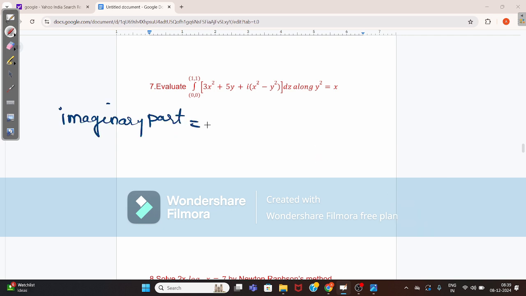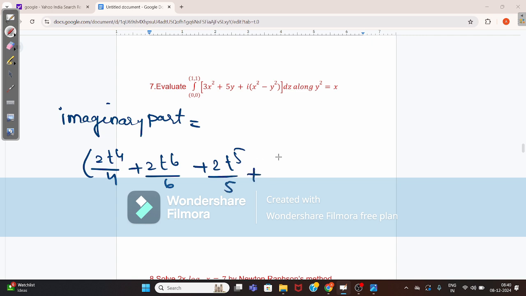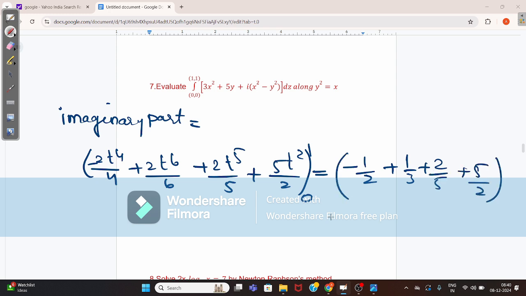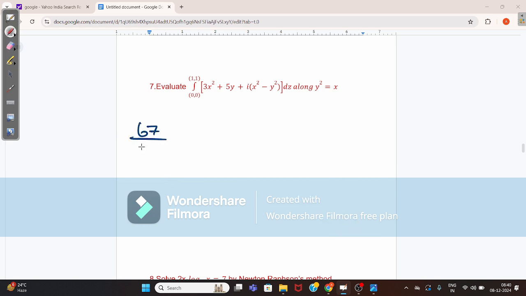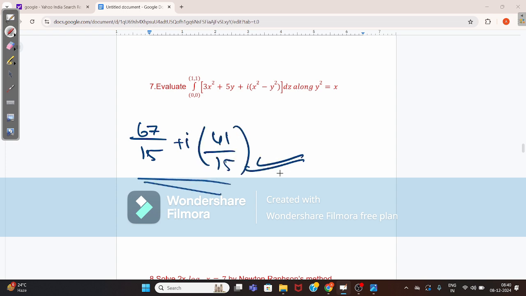When you calculate the imaginary part, this value becomes 2t power 4 by 4 plus 2t power 6 by 6 plus 2t power 5 by 5 plus 5t square by 2, 0 to 1. This is minus 1 by 2 plus 1 by 3 plus 2 by 5 plus 5 by 2. When you calculate all this, the value becomes 41 by 15. The required answer is 67 by 15 plus i into 41 by 15, hence proved.